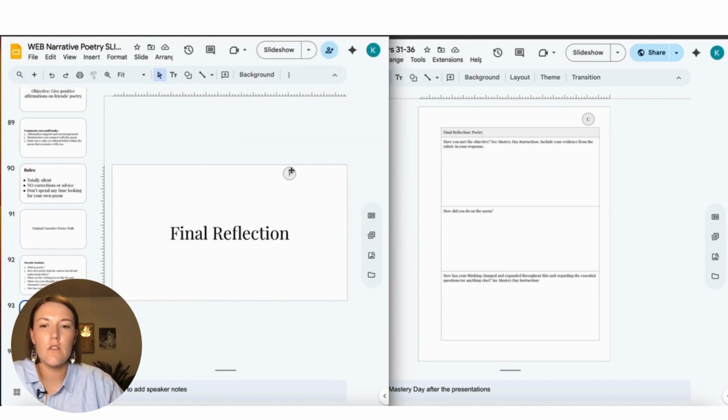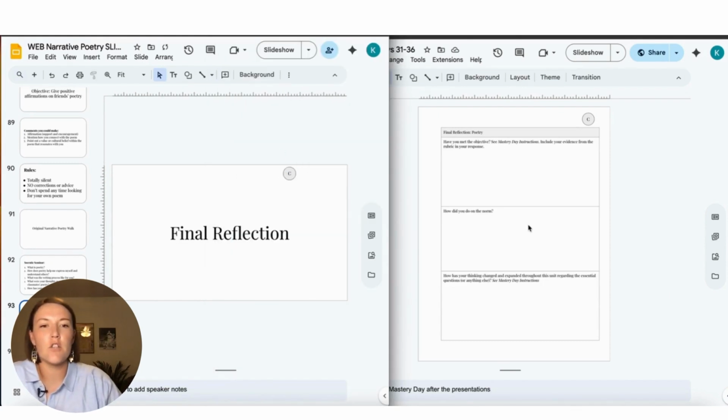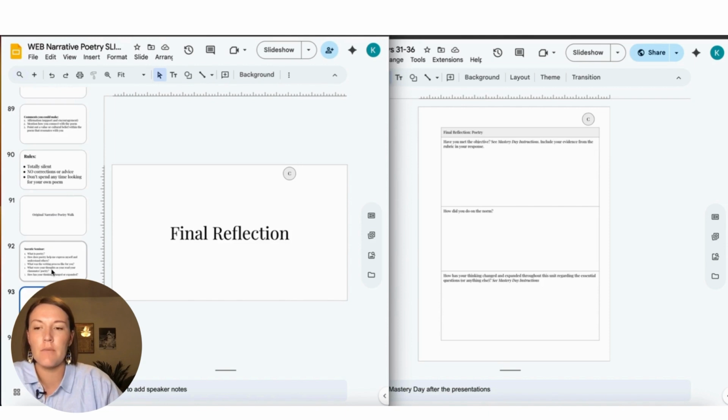Sorry, this should say C. They'll do the final reflection, which is worksheet C, and you can include this in your grade, or you could just grade the actual poem itself. So as I'm doing the poetry walk, I can grade live, or I can just enjoy the experience and give affirmations and grade later. However you want to do it is fabulous.